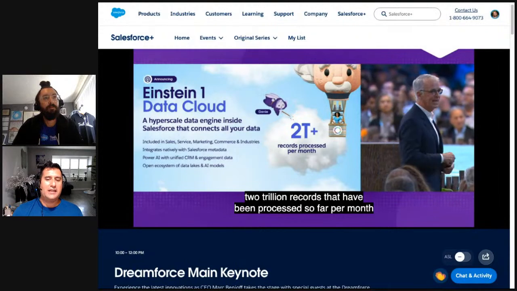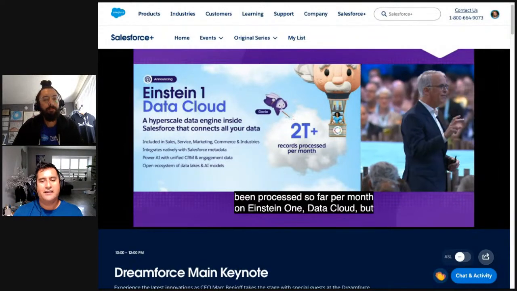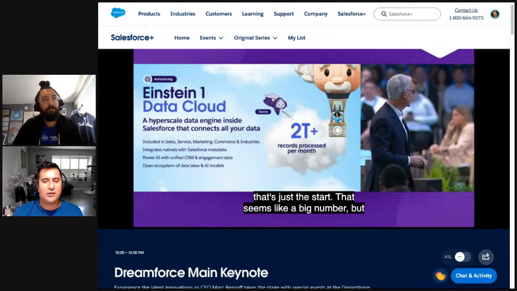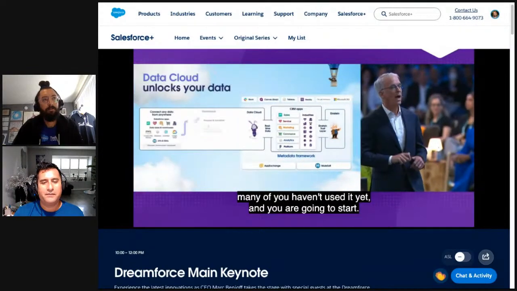That seems central, like a big location, so you only have one set of data. But many of you haven't used it yet. You're going to start across many different locations, and that number is going to increase exponentially, as long as they're all integrated in some way. So how does this work?